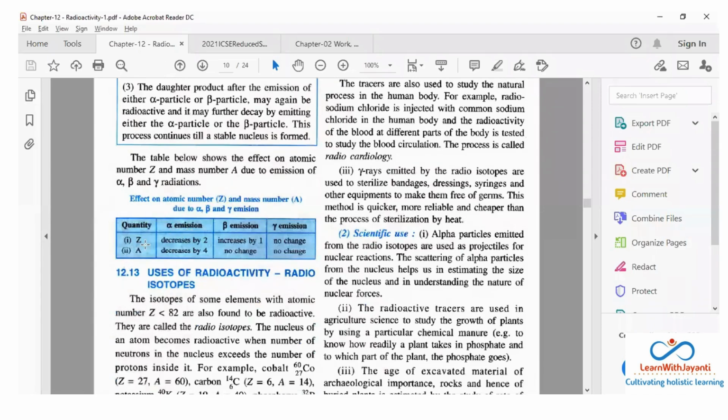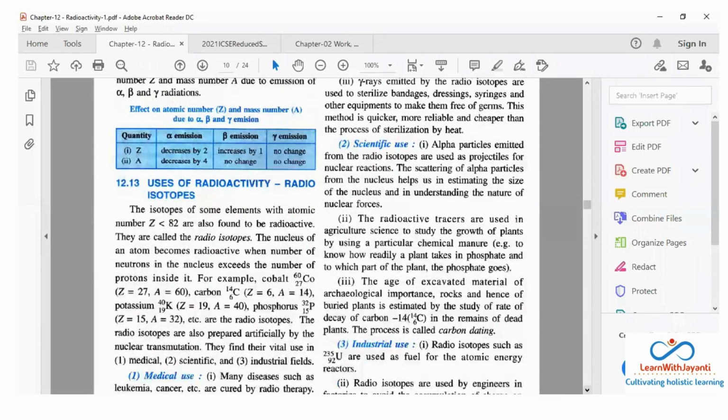Alpha emission, in alpha emission everything is decreasing. Z is decreasing by 2, A is decreasing by 4. What about beta emission? Increases by 1. What? Atomic number. And atomic mass क्या होगा? No change. Gamma में तो nothing happens to the nucleus. Only it is क्या excited से ground state हो जाता है.